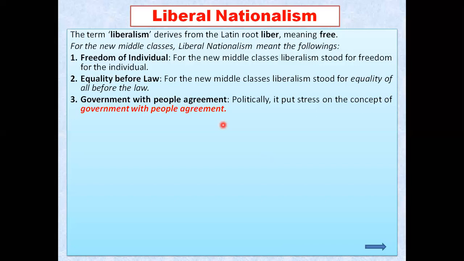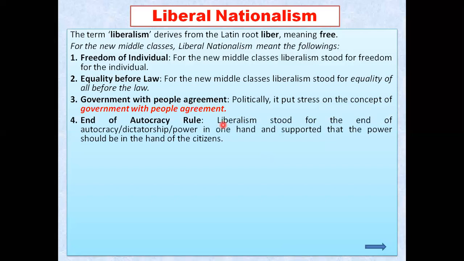And the third idea, that is quite important, my dear students, is government with people's agreement. Means the government should agree with the people. There should not be any dictatorship type of government. They want a government which should agree with the people. And they wanted the end of autocratic rule, that is the rule of the dictatorship type of government or the autocrat. They want to end this particular rule. They don't want the power to lie in one hand only.